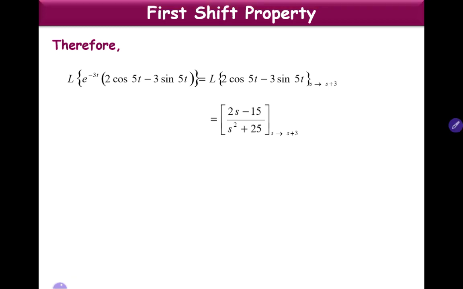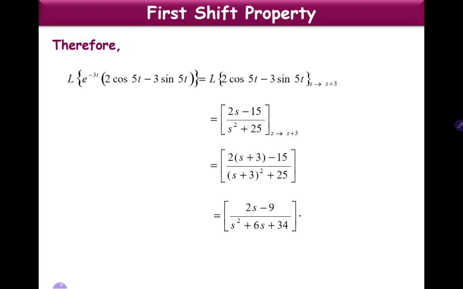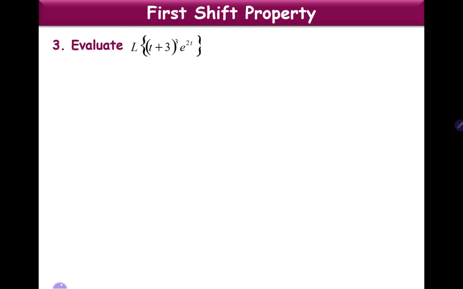It is 2s minus 15 by s square plus 25 with s replaced with s plus 3. So replacing s with s plus 3, we get 2 into s plus 3 minus 15 by s plus 3 whole square plus 25. That gives 2s minus 9 by s square plus 6s plus 34. So this is how we can apply first shift property. Let us look into this. Evaluate L of t plus 3 whole cube into e power 2t.